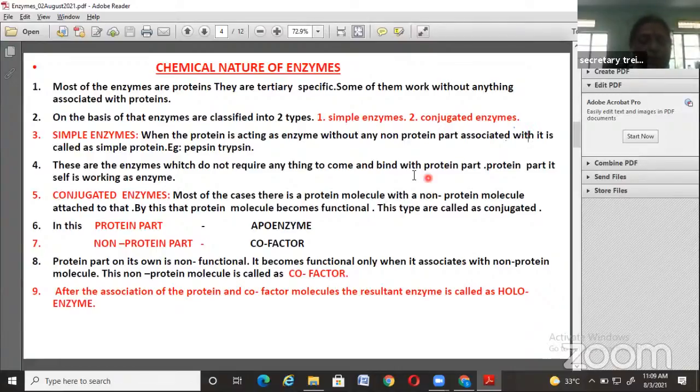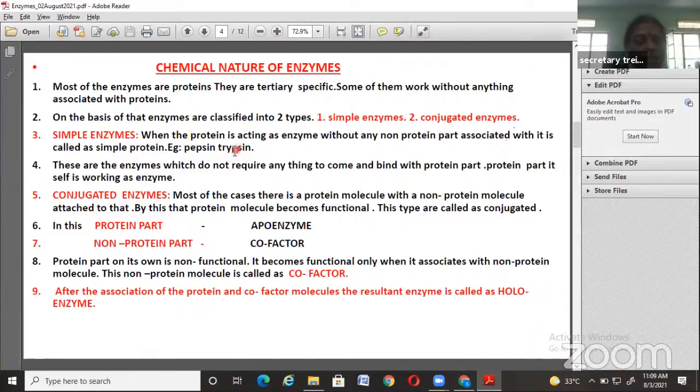That type of enzyme is called a simple enzyme. An example is pepsin and trypsin, which are observed in the digestive system. The majority of the digestive enzymes come under simple enzymes, because only the protein part acts as the enzyme without associating with any non-protein part.